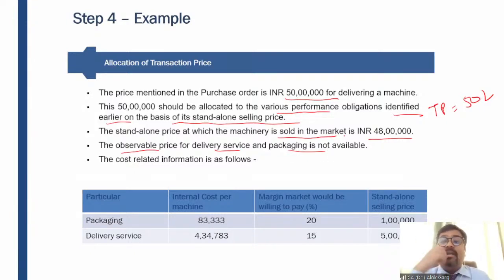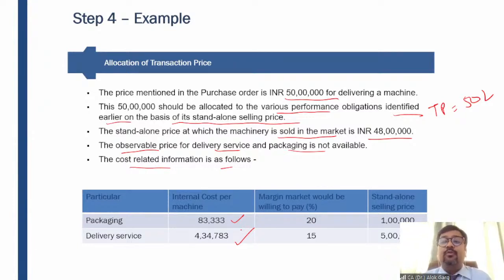Okay. So there are two more performance obligations. In this particular question, there are three performance obligations. One is machine, second one is packaging, third one is delivery service, right? So the observable price for packaging and delivery service is not available. The cost related information is as follows, but the entity knows how much I need to incur as a cost in terms of packaging. It is 83,333. The entity knows that if I need to deliver this machine to the customer, I would end up incurring a cost of 4,34,783, right?